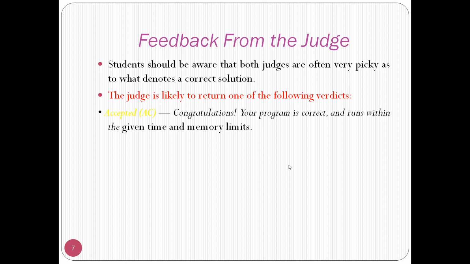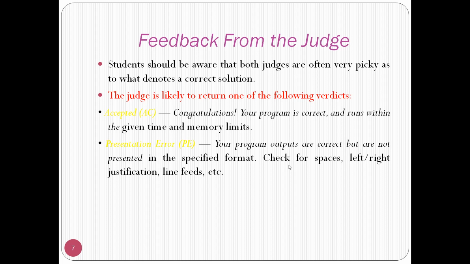online judge website. The first feedback is AC, that is accepted, which means your program is correct and runs within the time and memory limit.